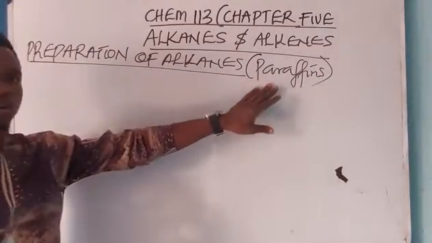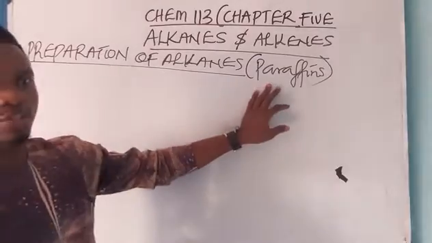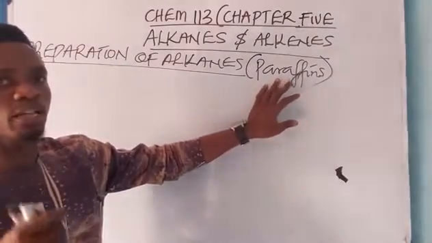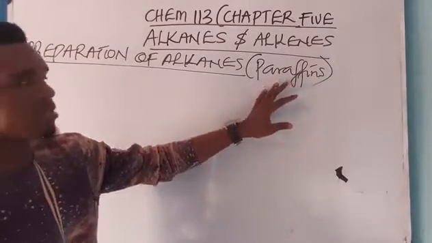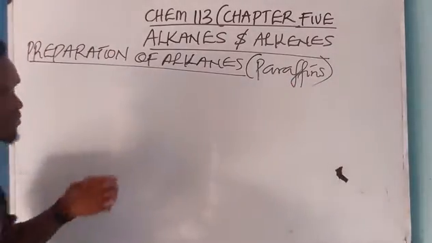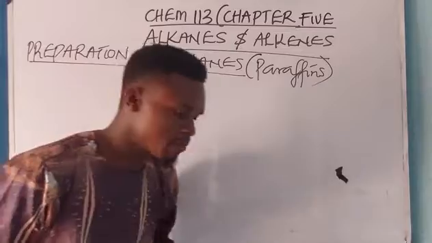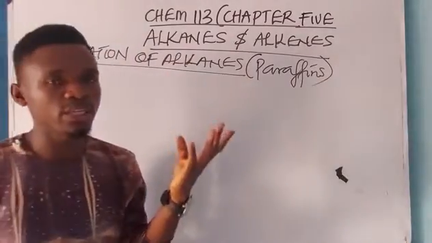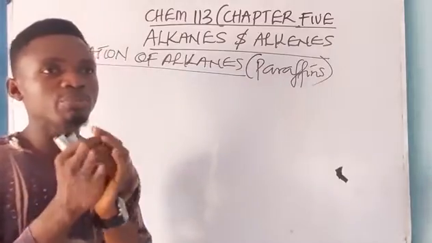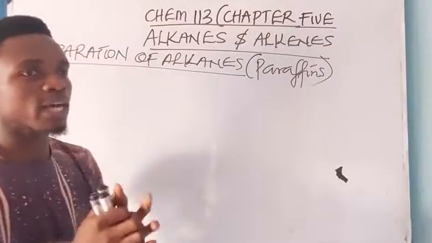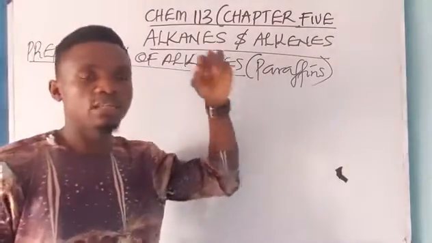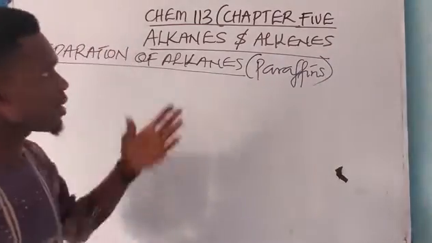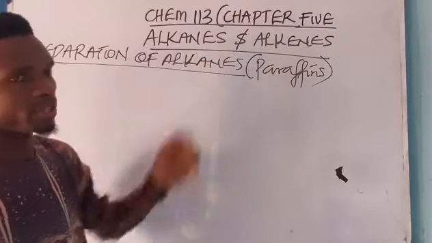They are paraffins because they show little affinity towards certain reagents, and they are chemically inactive. They are inert in nature. So the simplest forms of alkanes are the methane, the ethane, the propane, and the butane. Please, the principal constituent of cooking gas is what? Methane. Now, how are alkanes prepared?